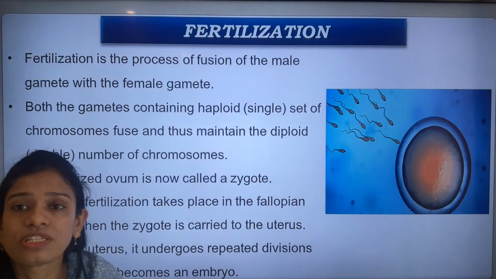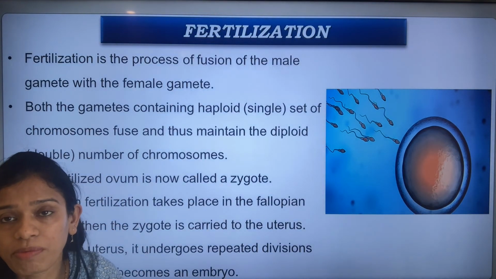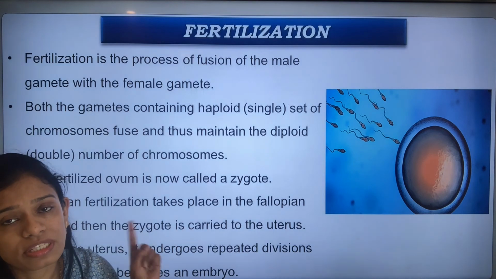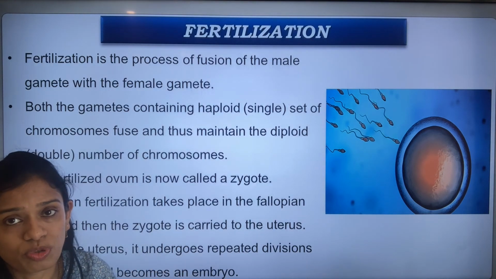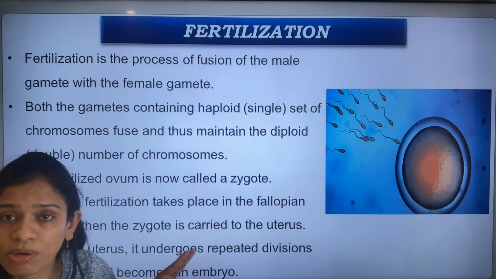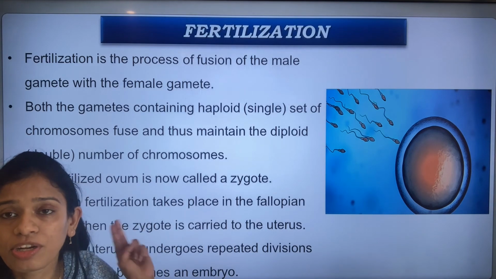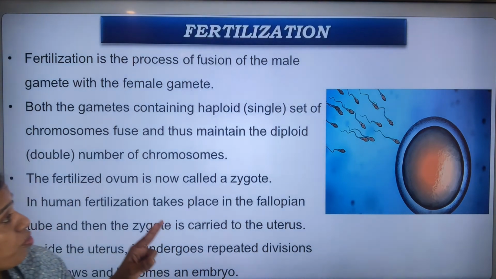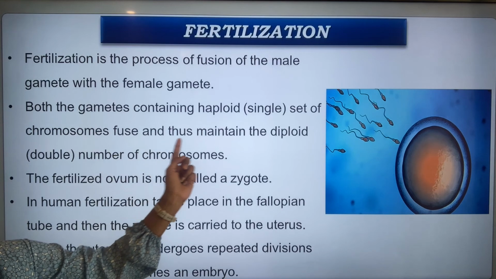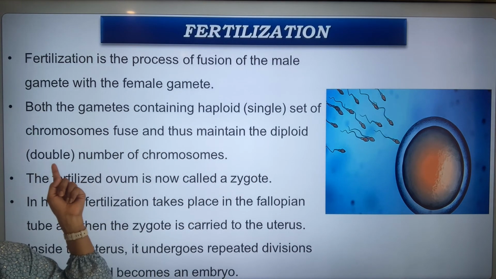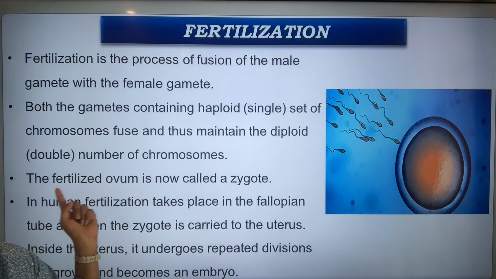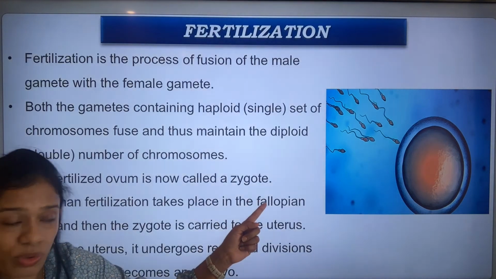I told you this a number of times during this video, that both of them consist of a single set of chromosomes. Then only these two combine to form a double or diploid set of chromosomes. They fuse and thus maintain the diploid number of chromosomes. The fertilized ovum is now called a zygote.